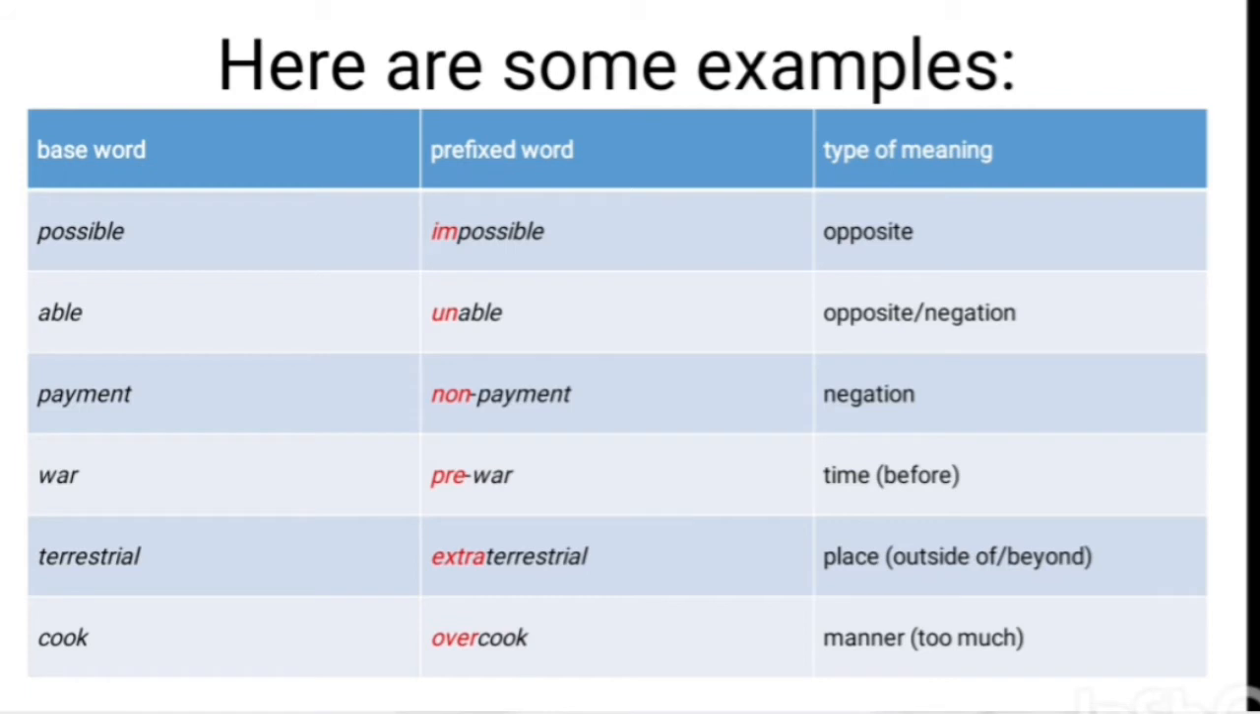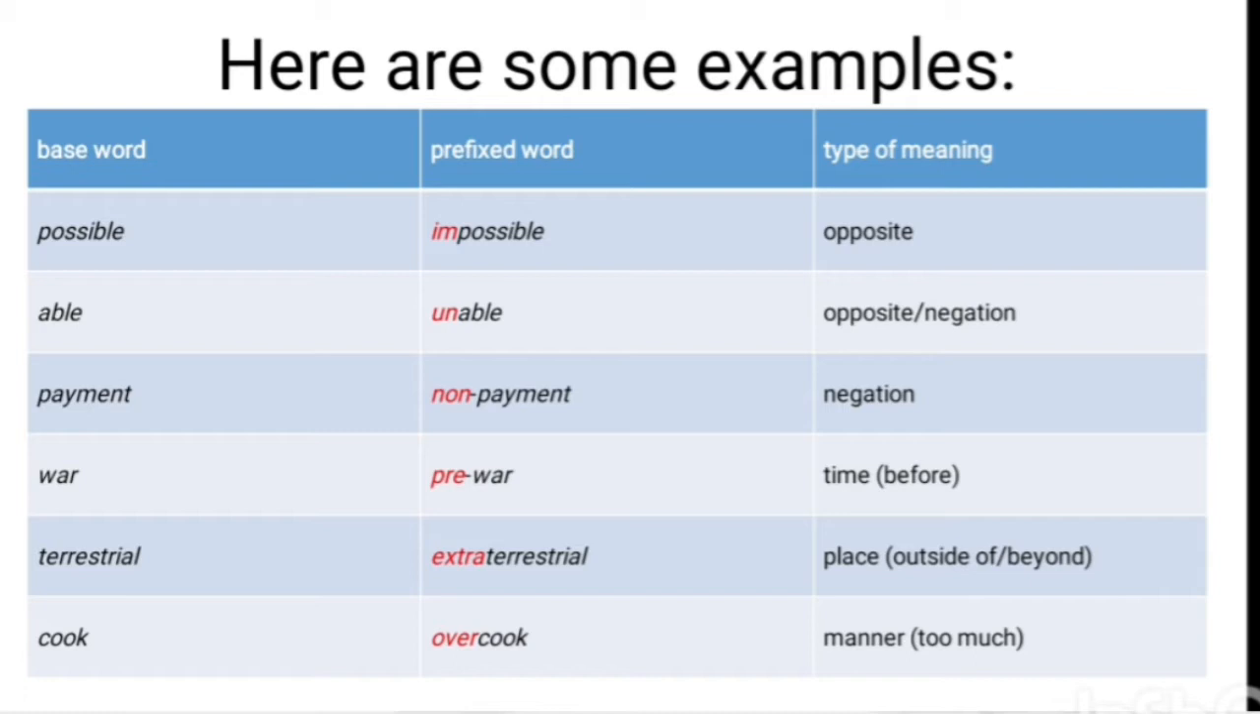Now, here are some examples. The first base word, possible. Impossible means opposite. Impossible means an action or event cannot happen or be achieved. If we can offer an example, it was impossible to sleep because of the noise. Impossible, cannot sleep because of the noise.